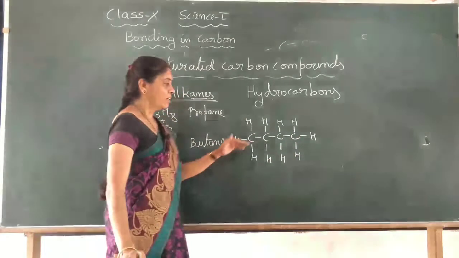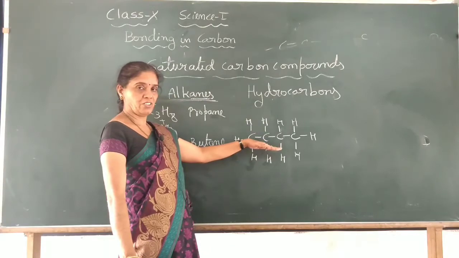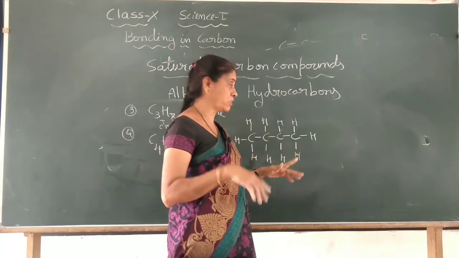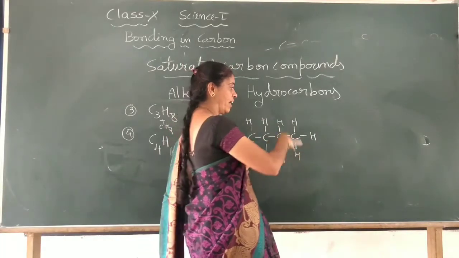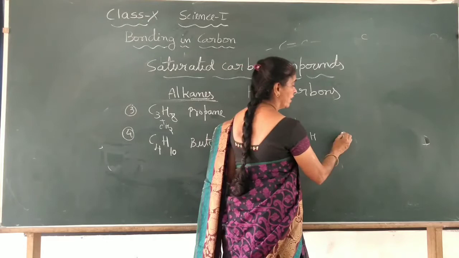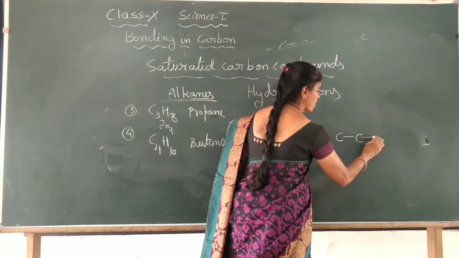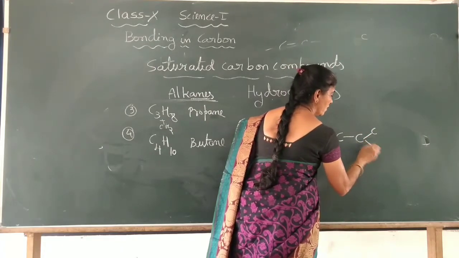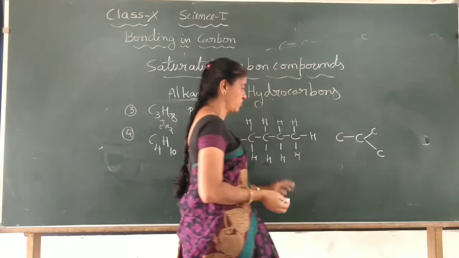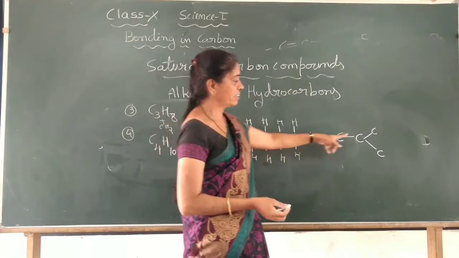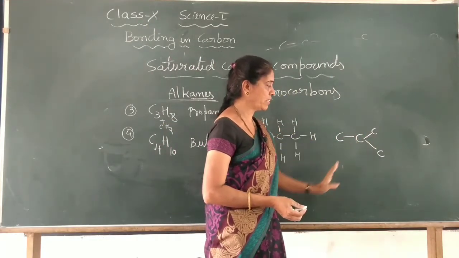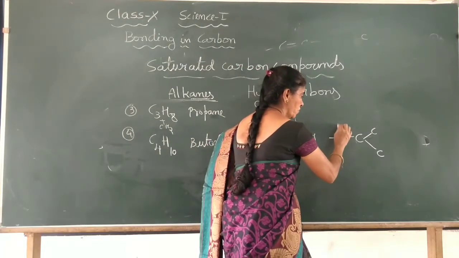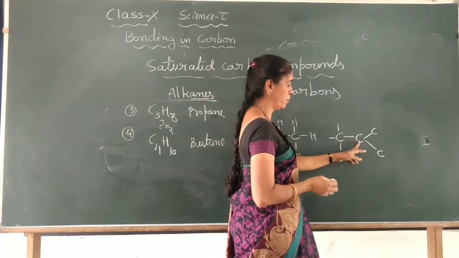Now, at this stage, you see here, a special type of arrangement is also possible. One type of arrangement is like this, and another type of arrangement exists, where branching takes place. Here, instead of a straight chain, branching takes place. See, this type of arrangement is also possible. And how does it form here? This carbon has 1, 2, 3, 4 covalent bonds.